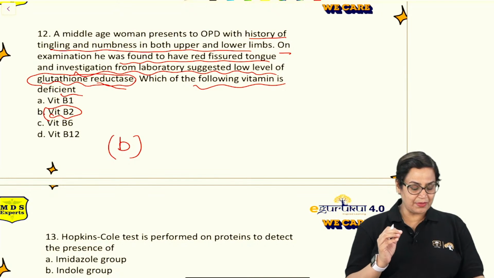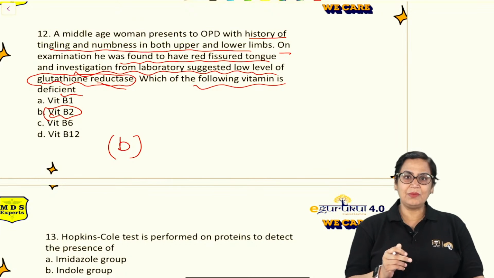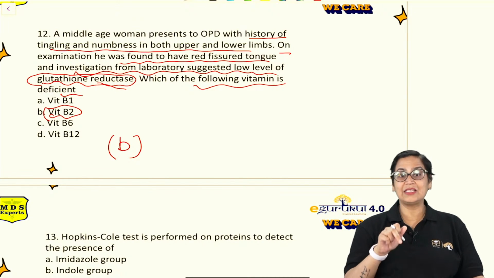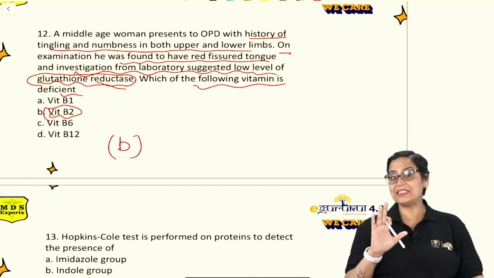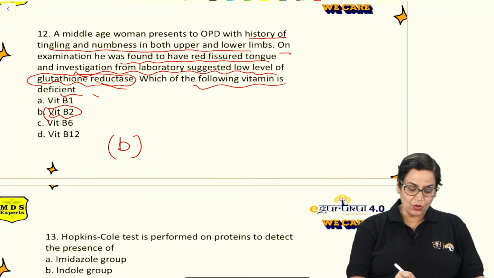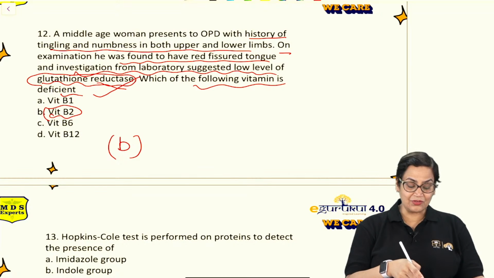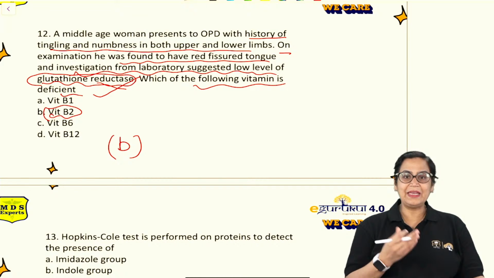And always remember, it will be B2, not B12. For B2, the symptoms will be glossitis, cheilosis, stomatitis, and seborrheic dermatitis. These are, and corneal vascularization. These are the 5 signs of B2 deficiency. And how do we estimate? We always estimate on the level of this glutathione reductase activity. So it will be less.